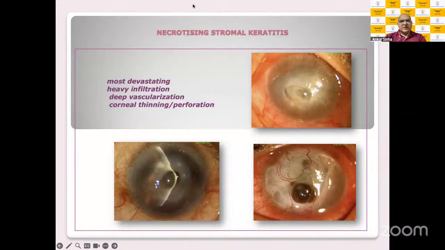We have two answers: from Ankit, therapeutic keratoplasty, and from Roshali, keratoplasty. Prachi has said keratoplasty. I think I would accept all of it, but what do you want to add other than therapeutic keratoplasty? I think Sahil can tell us. Will a therapeutic keratoplasty be the last resort? Always give antivirals. This is a necrotizing stromal keratitis, which Sahil has written, antivirals. So we have only one winner this time, Sahil.